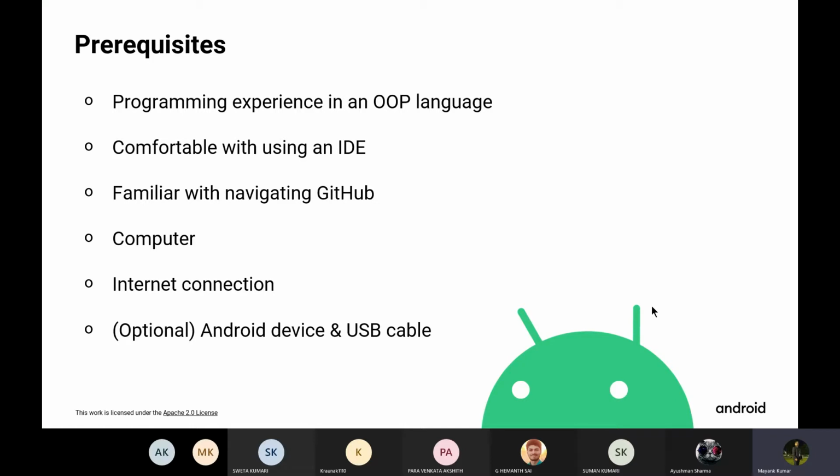You should also be familiar with how to use GitHub, but not too much knowledge is required. You also need a computer with a proper internet connection to complete all the codelabs and exercises and develop your Android apps using Android Studio. An Android device is optional so that you can test your app, but it is not mandatory.